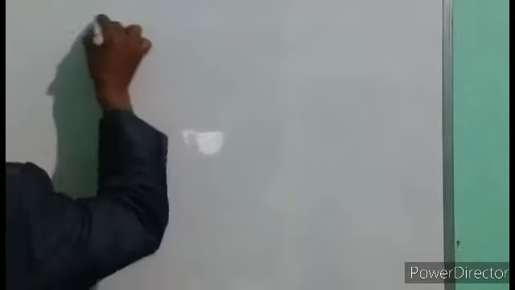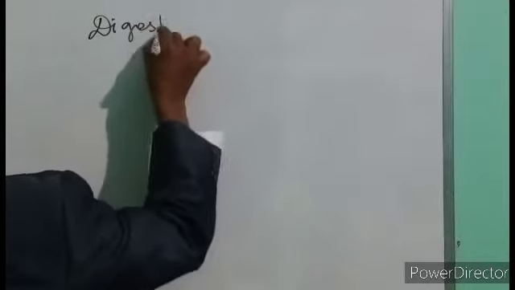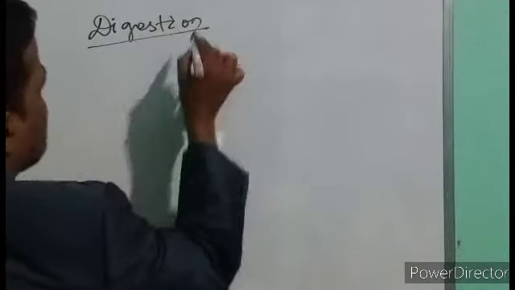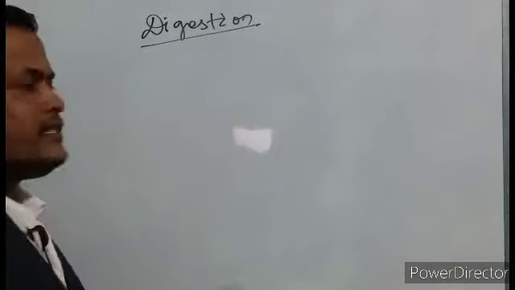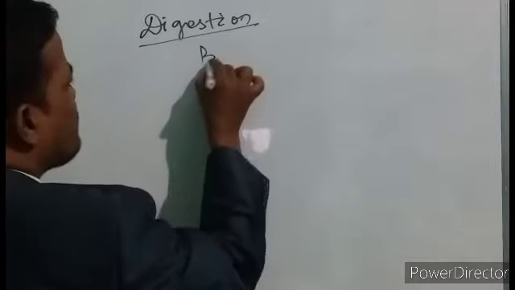So digestion, as I have told, is a biochemical process.